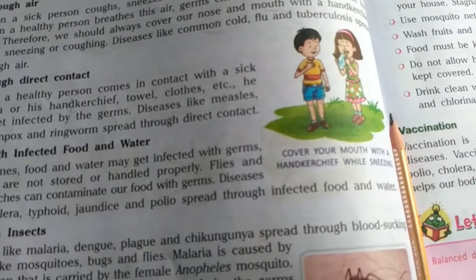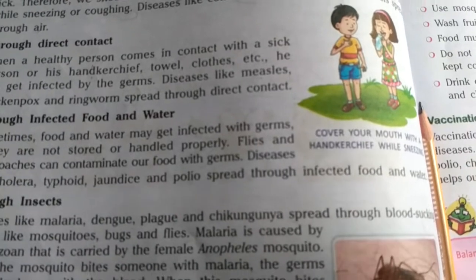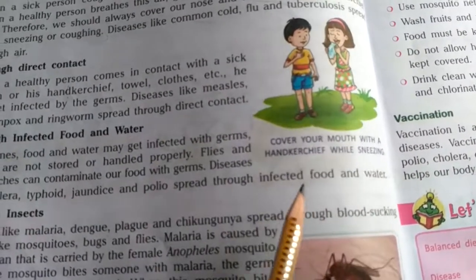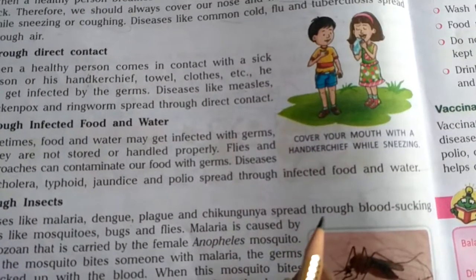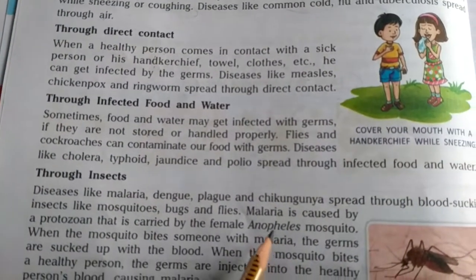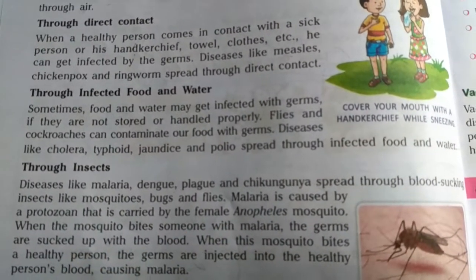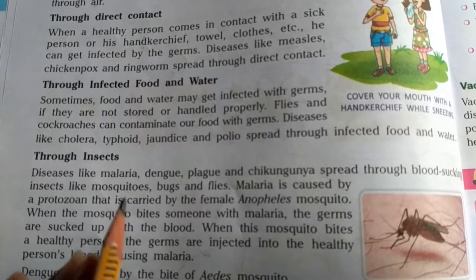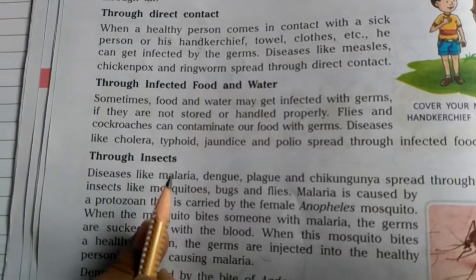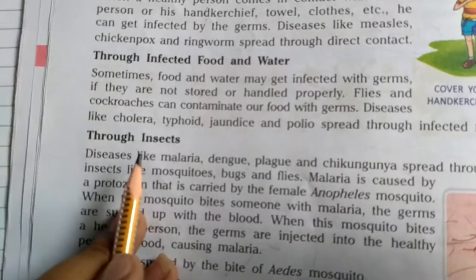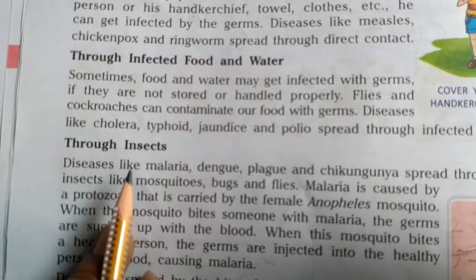That's why it is suggested that you don't eat food items from outside vendors who are not maintaining cleanliness and hygiene properly. Their hands may be dirty, the nails may be dirty. So you should also take very good care that your nails are properly trimmed. Your hands should be properly washed before you eat, before you touch any food items.